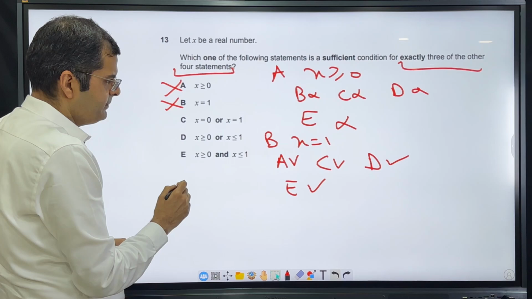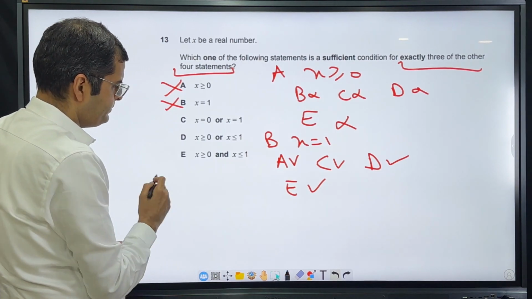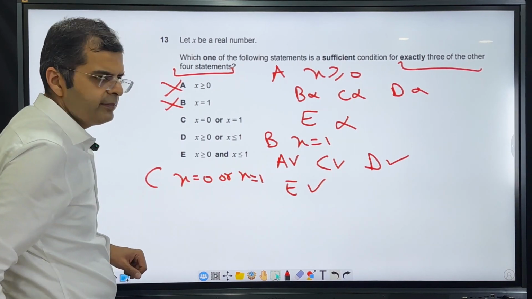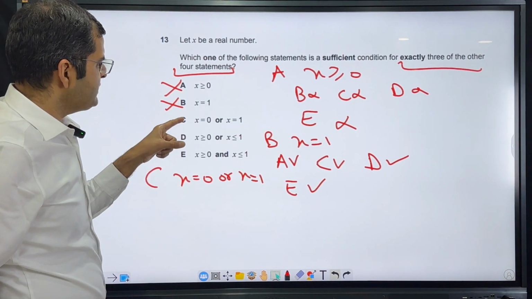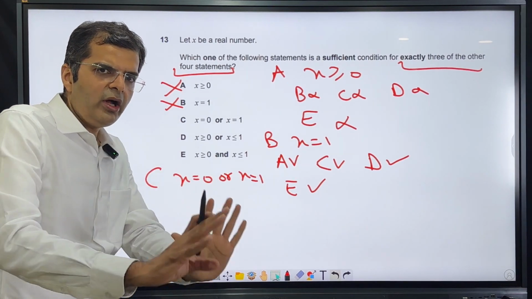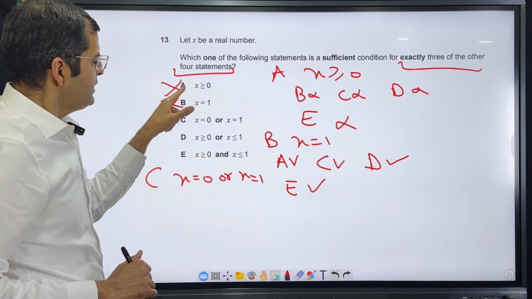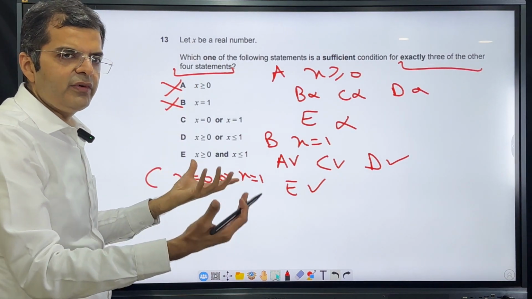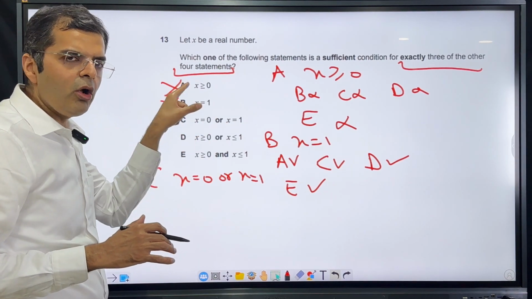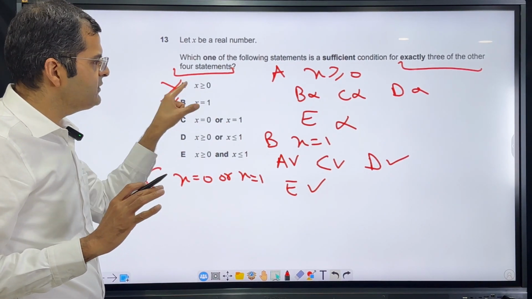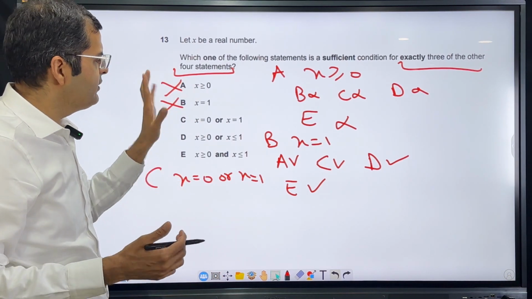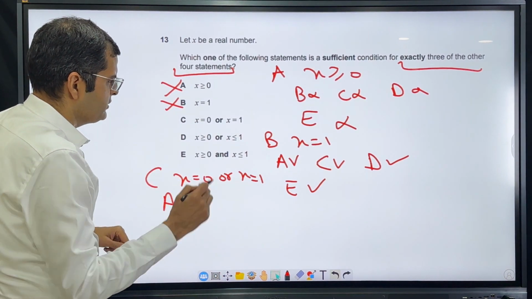Now I look at C. C says x is equal to 0 or x is equal to 1. So from here, if I look at option A, C says x can be 0 or x can be 1. A says x is greater than or equal to 0. So if x is 0, this is true. If x is 1, also this is true. Because when x is 1, x is still greater than or equal to 0. And when x is 0, it is still greater than or equal to 0. So from C, A follows.